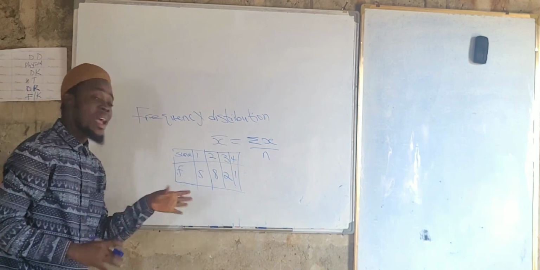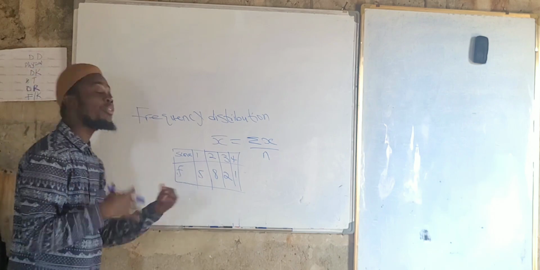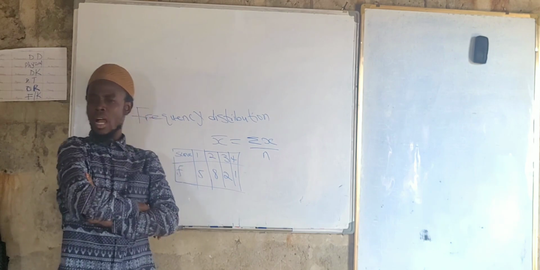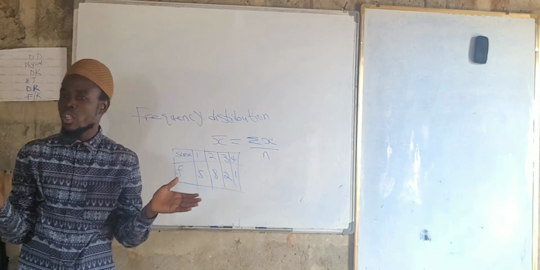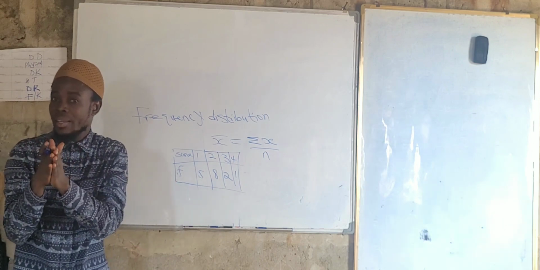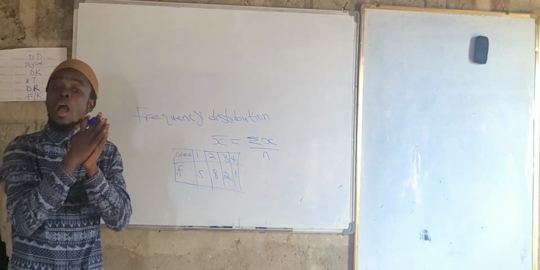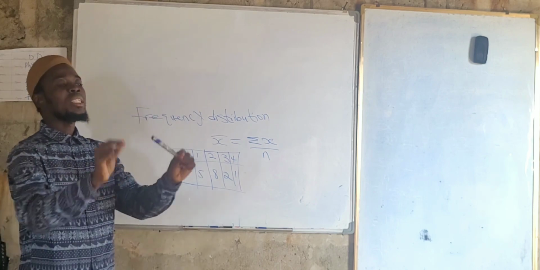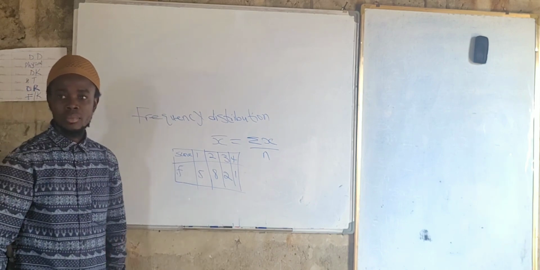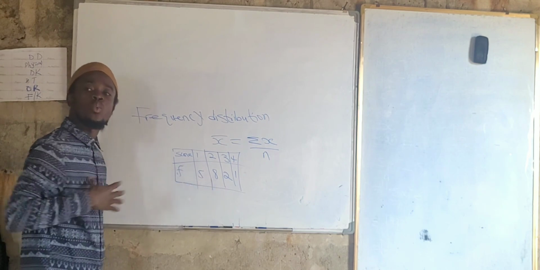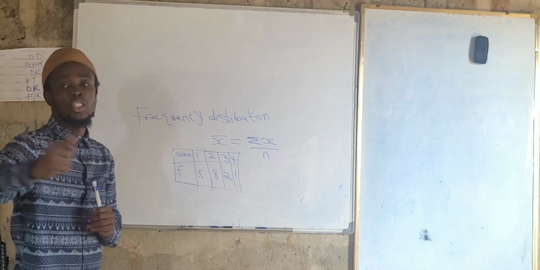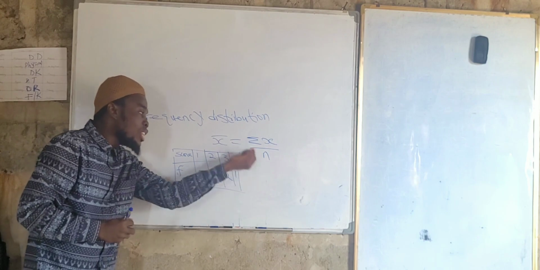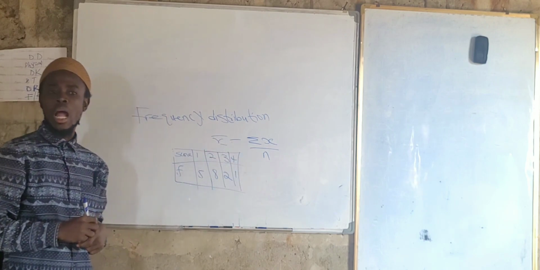Now, this is called a frequency distribution. But this frequency distribution is an ungrouped frequency distribution. Are we okay, sir? Yes, sir. They are ungrouped, they are not joined together. When they are joined together, we say they are a grouped frequency distribution. And when they are not joined together, we say they are an ungrouped frequency distribution, like what we are seeing here on the board now. It's a frequency distribution, but it is a non-grouped frequency distribution. Are we getting this concept here?